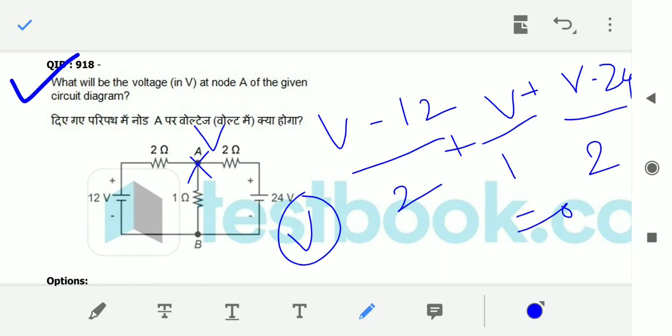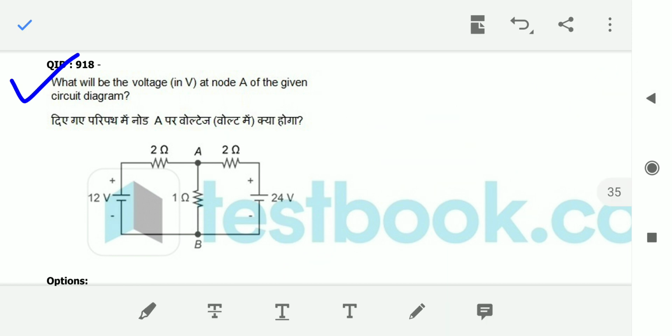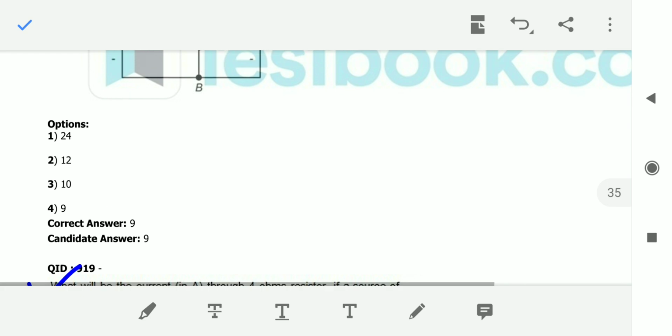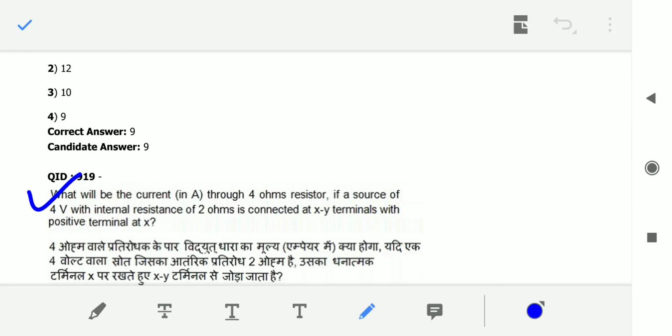Once you got V, what is he asking? Voltage at that node only, right? So that is your answer. If you solve that, you will get 9. Okay, 9 volts you will get.